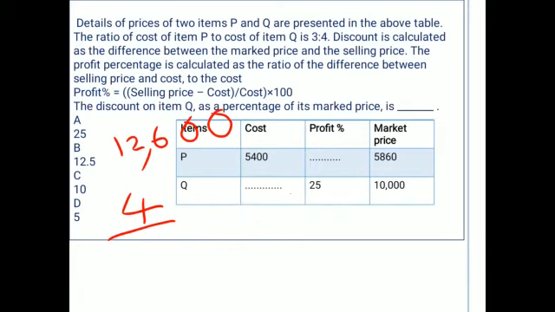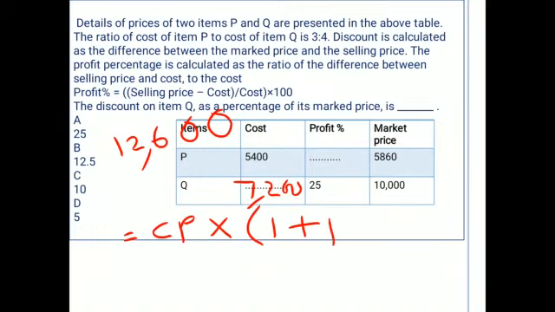So now we have the value of Q, that is 7,200. In the next step we will find the profit percentage: selling price minus cost by cost into 100. This is the given formula. Now we need to find the selling price of Q. For the selling price of Q, the formula is cost price into 1 plus profit percentage.